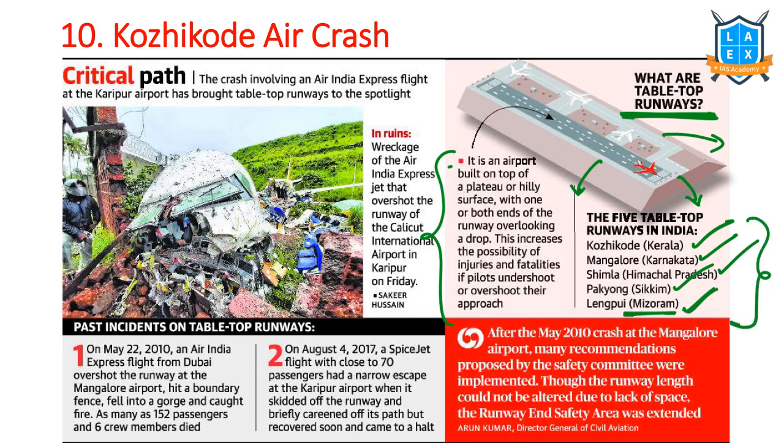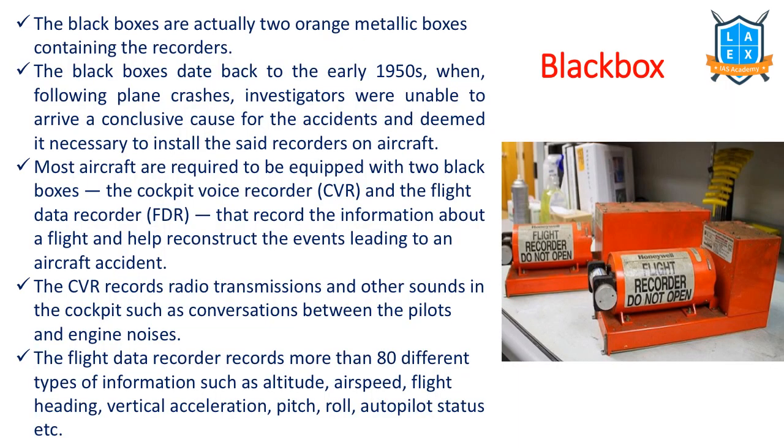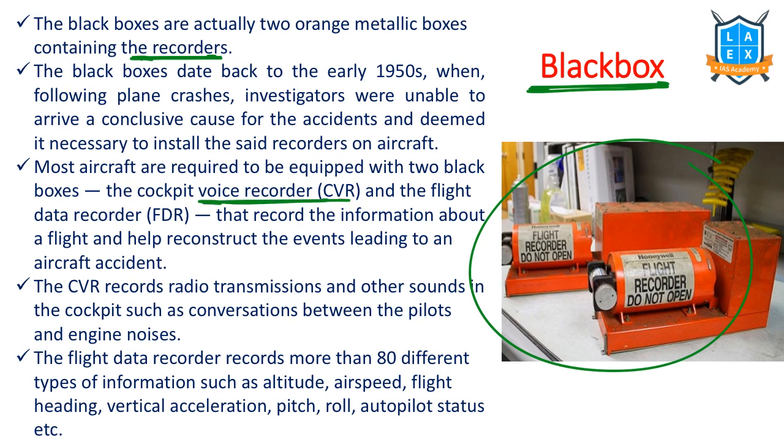A few years back also we had a similar kind of accident on this kind of runway, and recently this one has happened in the Kerala Kozhikode area. In this context, we need to know about the black box. What is this black box? The black box is this kind of orange box that is used to record the voice and the entire data. And it has two components. One is the cockpit voice recorder. The second one is the flight data recorder.